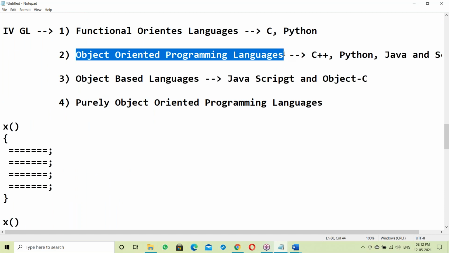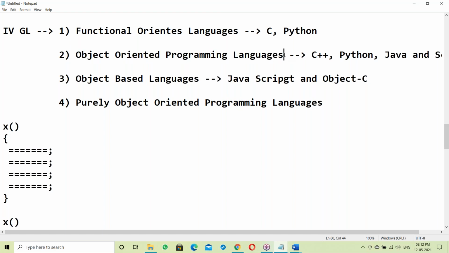In an OOPS language, every task is done by an object. An object is like a box. Once it is prepared like a box, there is security for data. Suppose some items are placed inside the box and the box is closed. Once the box is closed, the data gets security. Object is like a box, with data inside the box. That is the OOPS concept. Once data is inside the box, there is security for data. So OOP was mainly developed to achieve data security. Any language which supports those OOP features is called an object-oriented programming language.